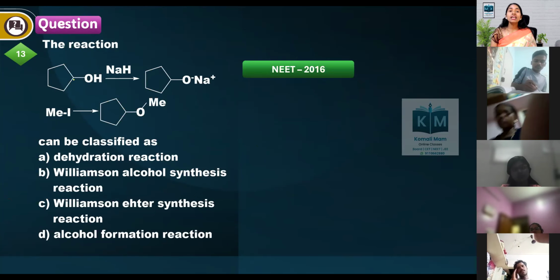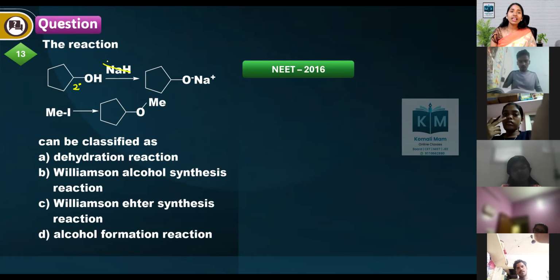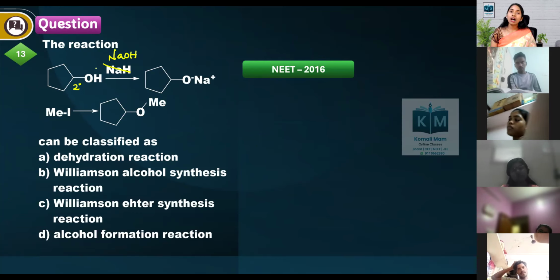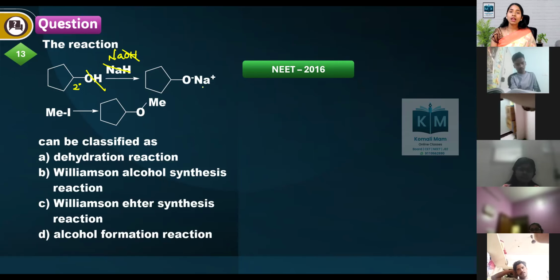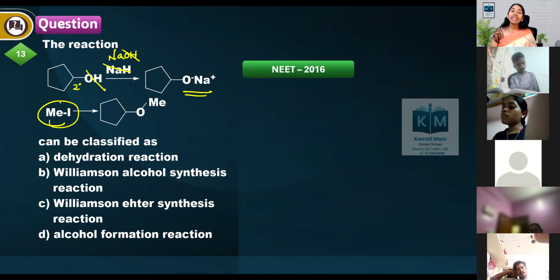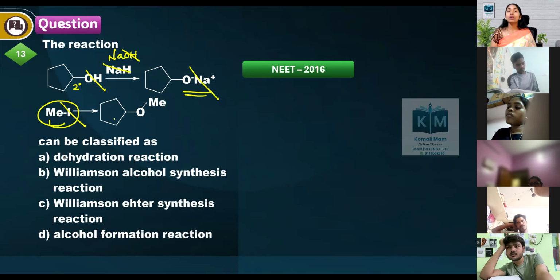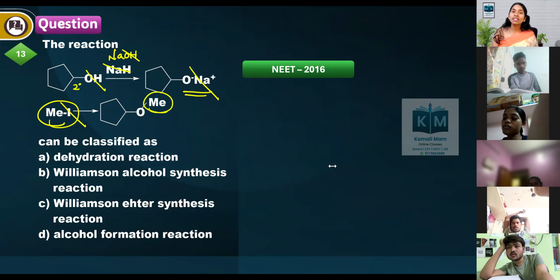The reaction: a secondary alcohol, we are treating with NaOH. So what will happen? This OH and this H go out, and we'll be getting sodium alkoxide. Then you are treating with MeI. Again, iodine and Na go out, and we will be getting OMe. This is called one of the most famous, the Williamson ether synthesis.